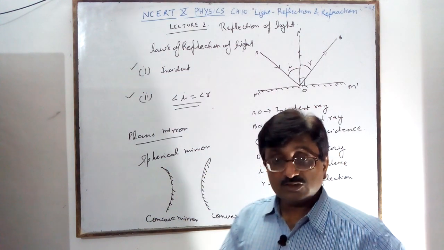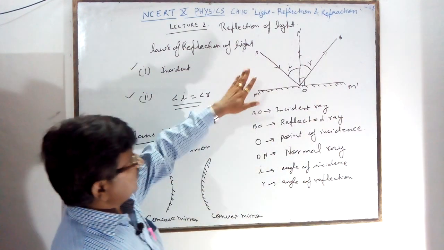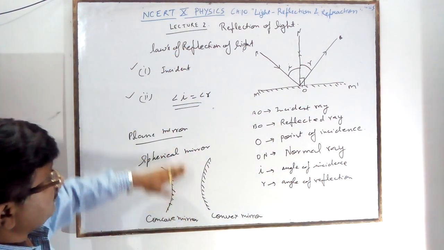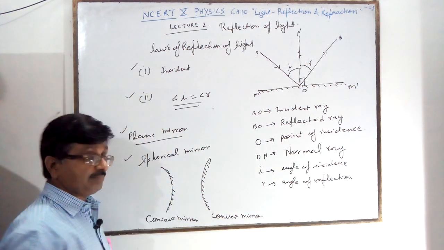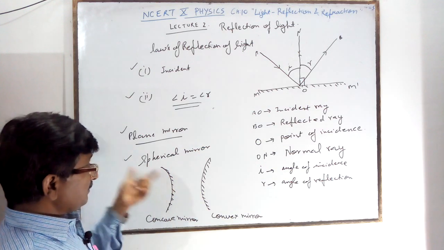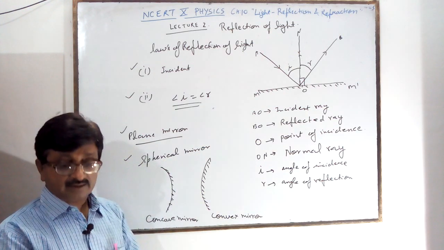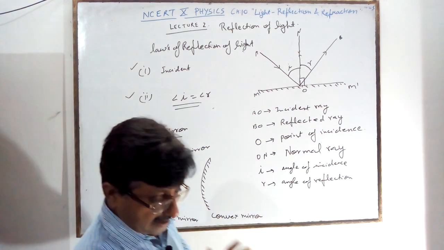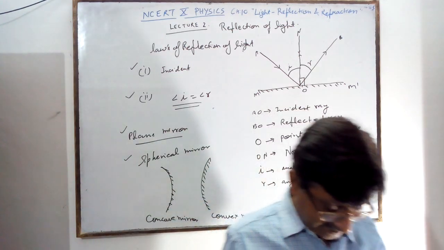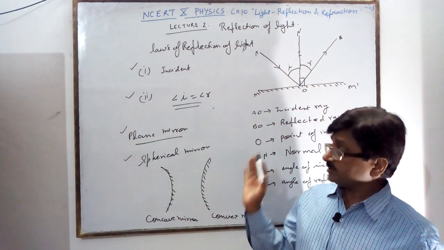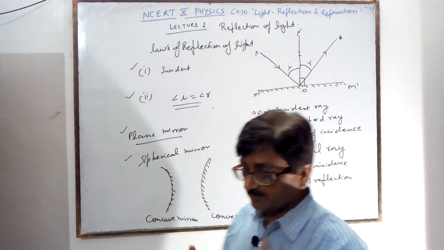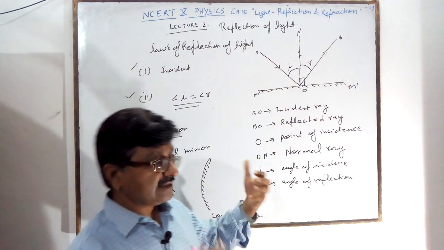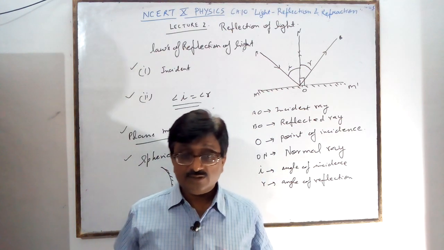These laws will be followed by all types of mirror, whether spherical or plane. A spherical mirror is a part of a big mirror. According to the image, their use is different. Concave mirror and convex mirror both are used. The plane mirror is generally used for your face.